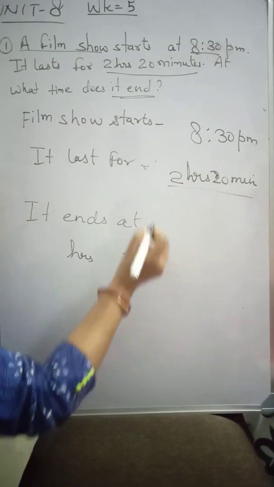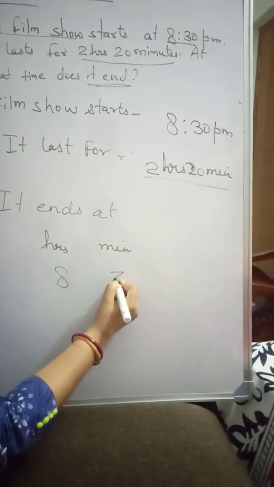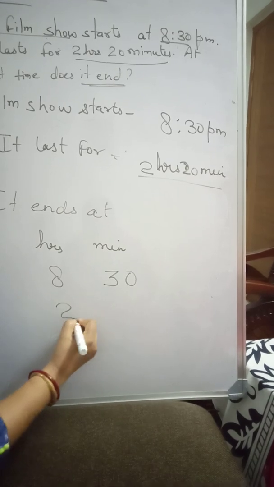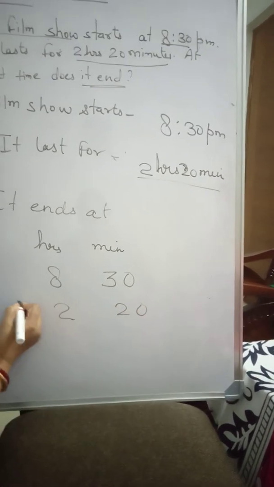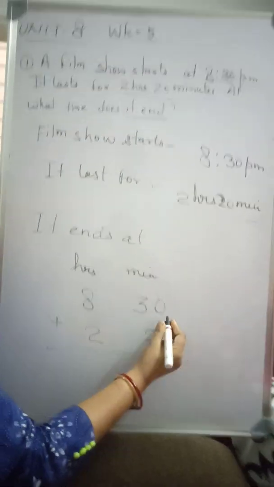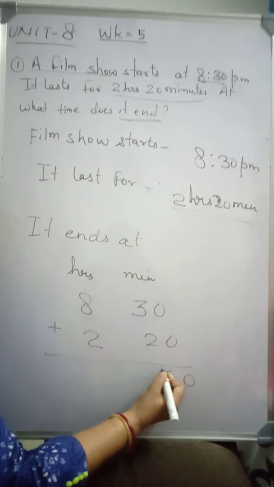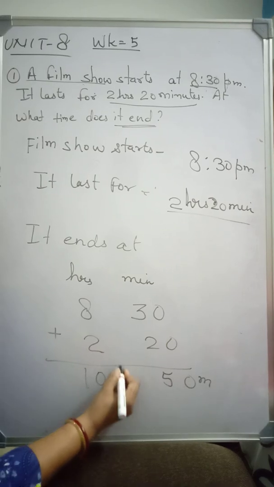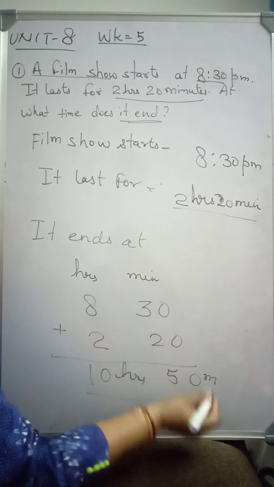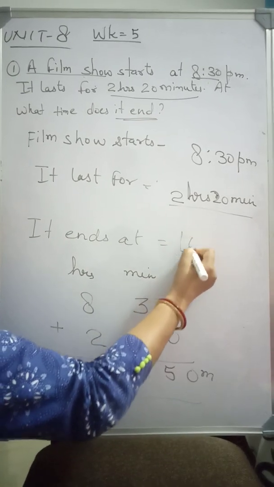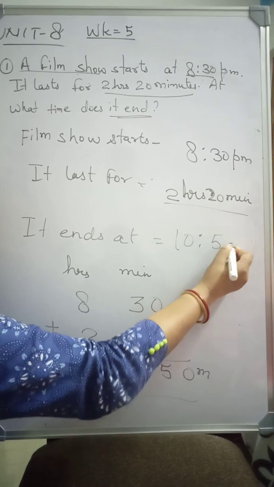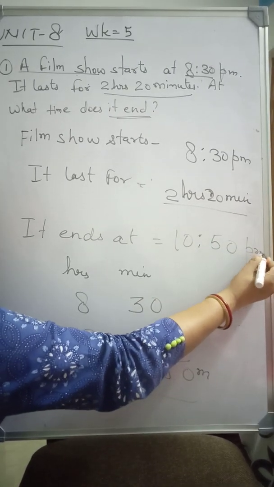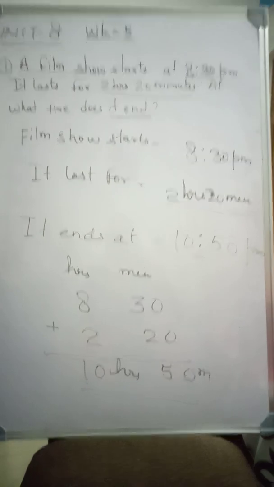So we will make the column hours and minutes. So it is 8 hours 30 minutes and 2 hours 20 minutes. It will be added. So it is 0 plus 0, 0, 3 plus 2, 5, 50 minutes, 8 plus 2, 10, 10 hours. So it will end at 10:50 p.m. So this is the answer.